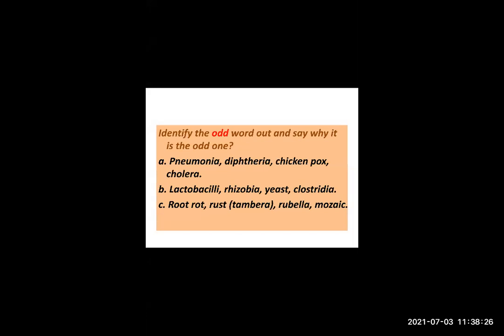Yes, some answers are right. Ruchi, your answer is right. Rubella is the odd one, because rubella is a viral disease of human beings, whereas the others are plant diseases. Root rot, rust, and mosaic are plant diseases, whereas rubella is not.